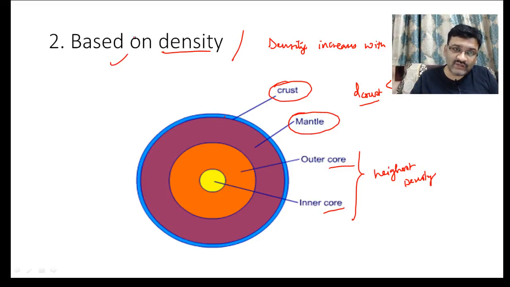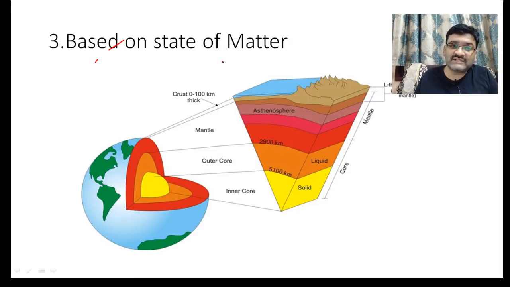And the third one is developed based on the state of matter. State of matter means in which state the material inside the earth exists. So here we have different layers. The outermost layer of the earth is known as, instead of crust, the lithosphere, and the lithosphere is resting on the asthenosphere.